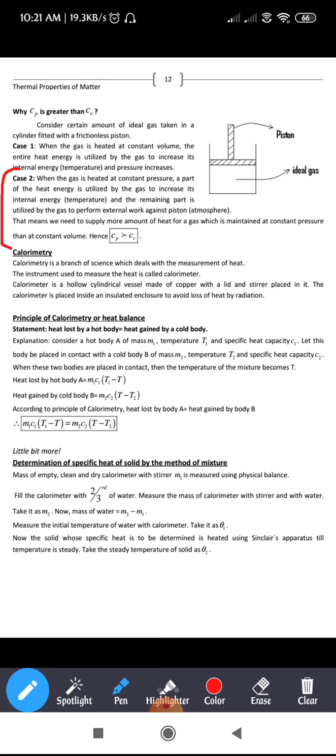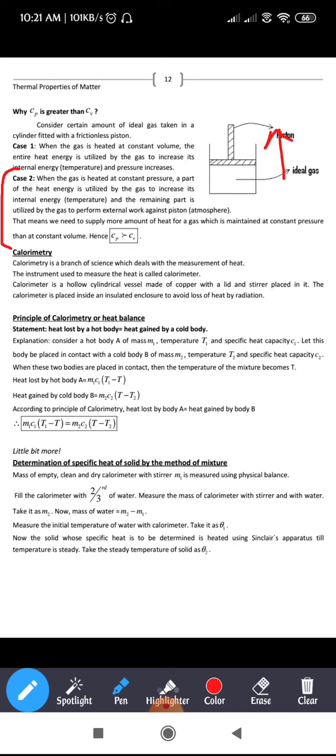So the temperature of the gas increases. When the temperature of the gas increases, what happens? The volume expands. When the gas expands, it moves the piston in the upward direction, right? The piston moves upward, in this direction. Hence we conclude that whenever we are dealing with constant pressure, whatever